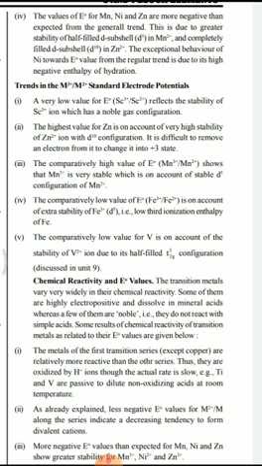Similarly, zinc also has a more negative E0 value because of the greater stability of the Zn2+ ion, which has a d10 configuration. And nickel also has a more negative E0 value because it has a high negative enthalpy of hydration. Next, let us study the trends in the M3+ to M2+ standard electrode potentials.